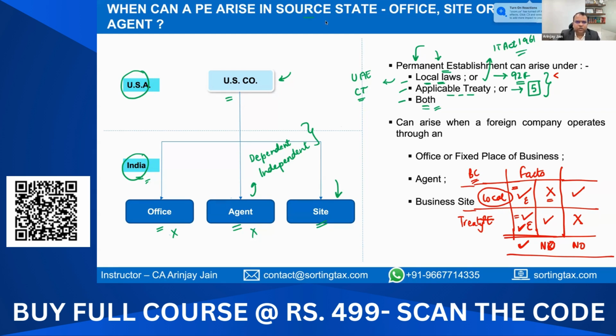Now, let me ask you another question. And because we are covering the basics, this is also quite important from the other perspective. If there is a US company which is doing business with India, right? What would their preference be when putting in Article 5?